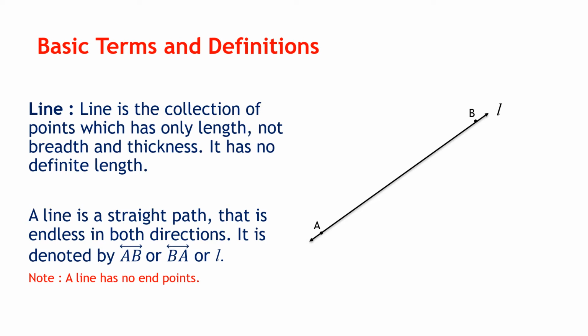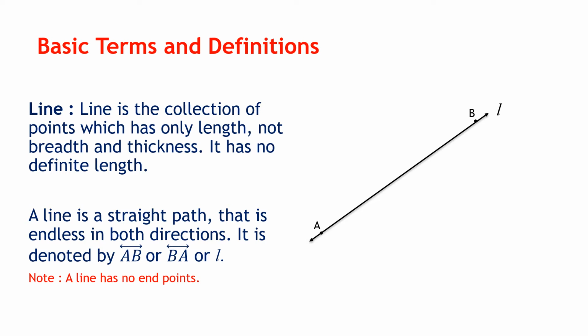Now what concept have we used here? We have learned in the last chapter that one and only one line can pass through two given points. So here I have taken the 2 points to be A and B. Through these points A and B, only one line can pass.